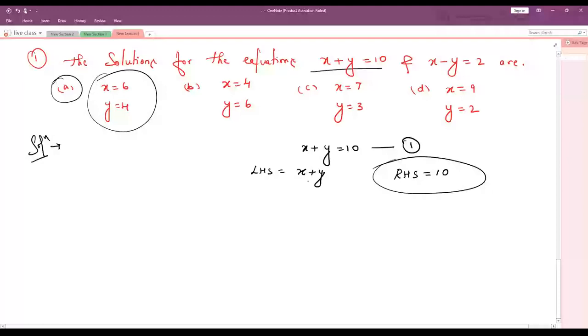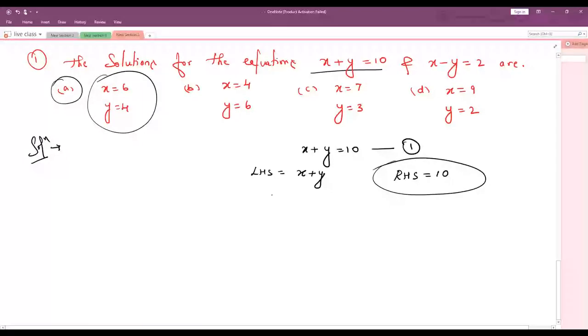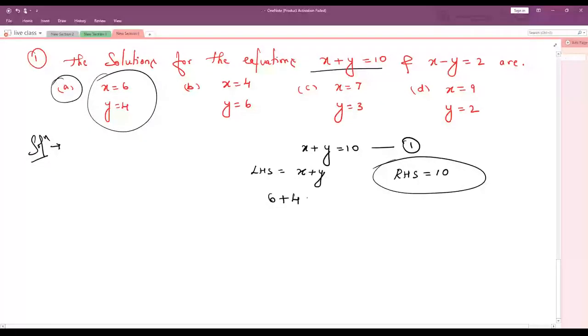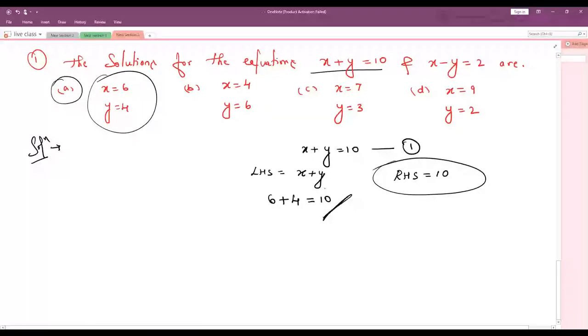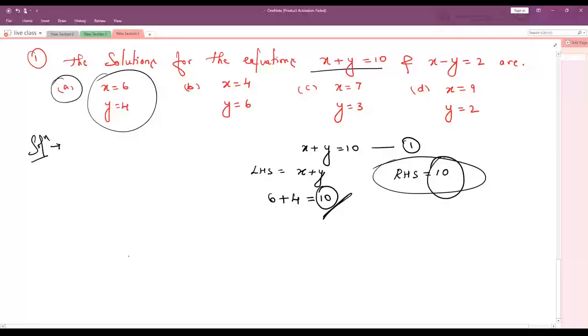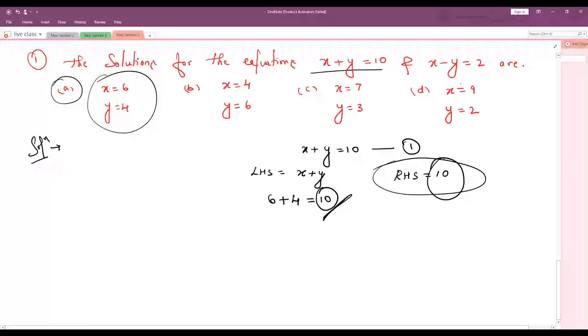Okay. So x plus y. X value is 6 plus y value is 4. What is 6 plus 4? 10. Correct? So now what answer did I get? 10. Here what is the RHS answer? 10. Both are matching? Yes. Sometimes equation 1 can match, equation 2 may not match. That is also a problem. Be careful. You have to try even with.